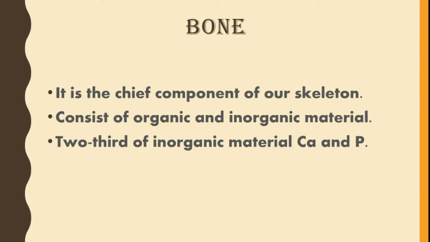Next, when we come to bone, here we are going to study in detail about the bone structure, types of bone, and the function of bone. Now, bone is the chief component of our skeletal system. It consists of organic and inorganic material. Two-thirds is inorganic material, calcium and phosphorus, present to form bone.